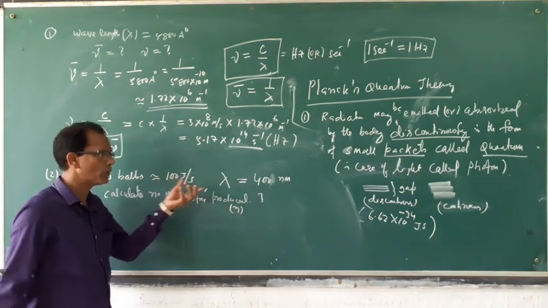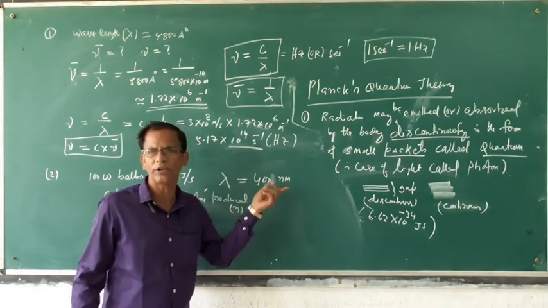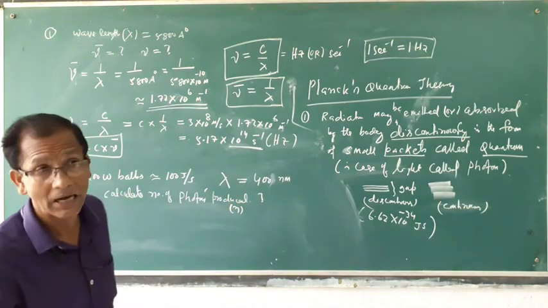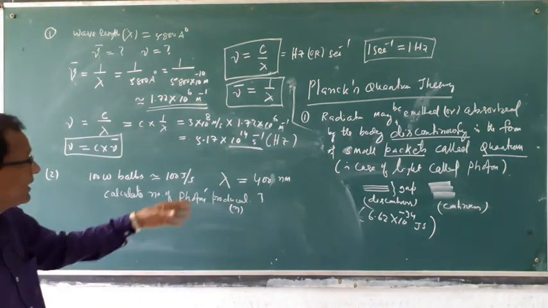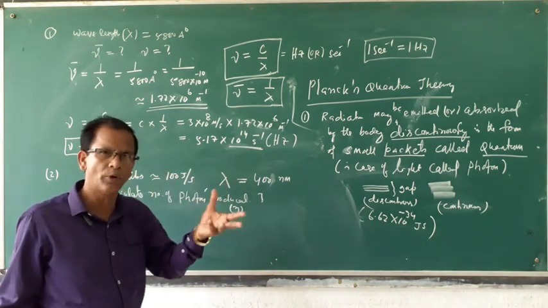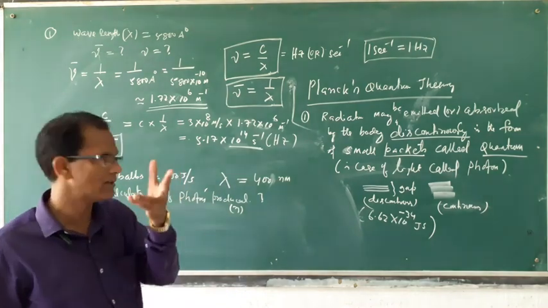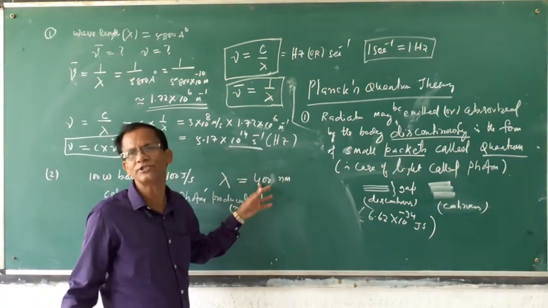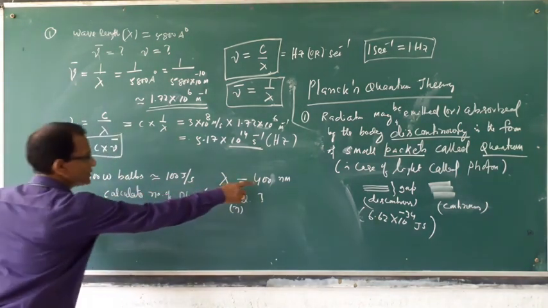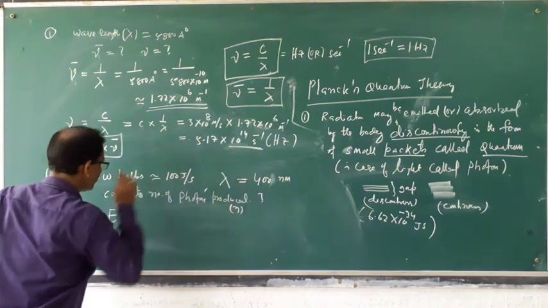If the bulb produced light of wavelength 400 nanometer, then what is the energy of light produced by the bulb? When the bulb glows, it produces light, it produces radiation. What is the wavelength of radiation produced by the bulb? We will calculate how much energy is produced by the bulb for this wavelength.